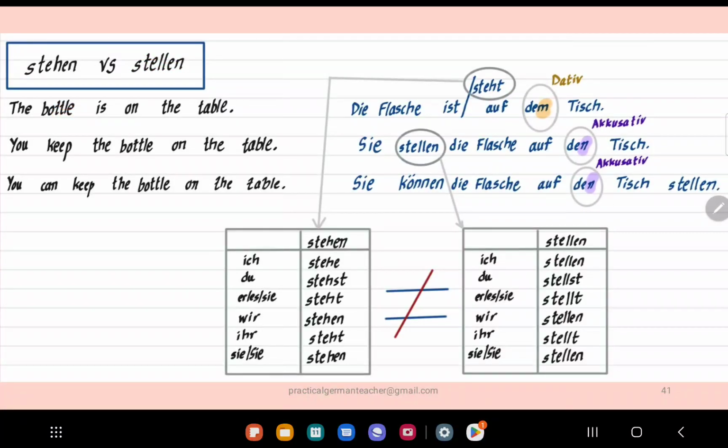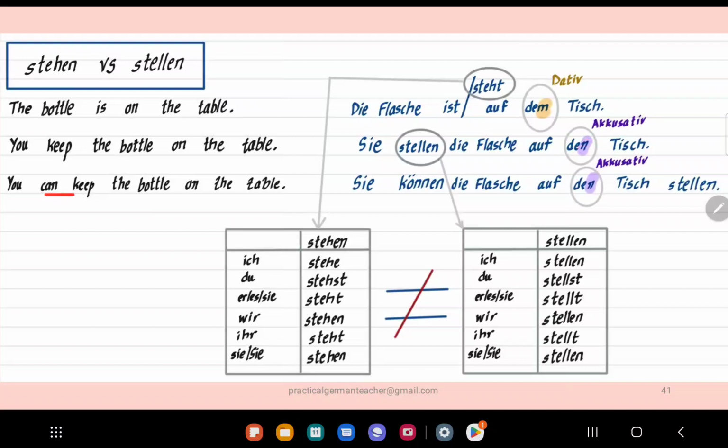For example, if I want to say the bottle is on the table, the bottle is die Flasche, the table is der Tisch, is on, so ist auf, and because it's describing position, what follows auf is dative, so auf dem Tisch. Now, if I say you keep the bottle on the table, I am asking you to do it, so it implies some kind of movement, so sie stellen. Here I could have used steht instead of ist, but here I have to use stellen. Okay, sie stellen die Flasche auf den Tisch. Here it will be accusative.